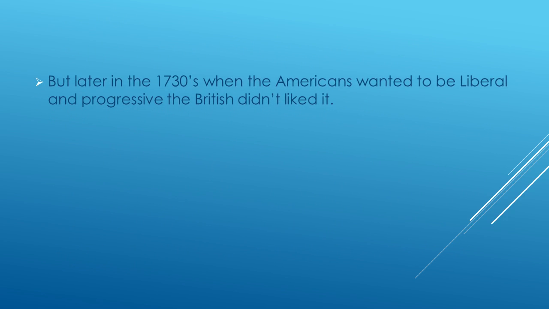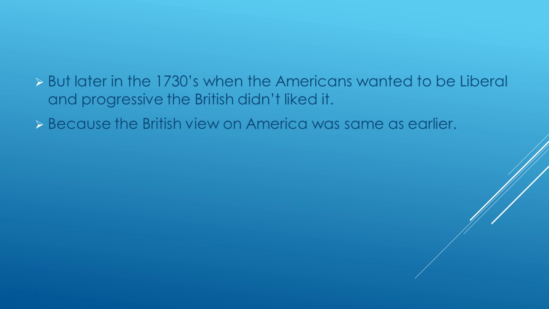But later in the 1730s, when Americans wanted to be liberal and progressive, the British didn't like it. So who were Americans? They were none other than the British who were expelled by the British for opposing their policies. The British view of America was the same as earlier: rigid, conservative, and elitist. That's the reason why the British were always against these Americans.